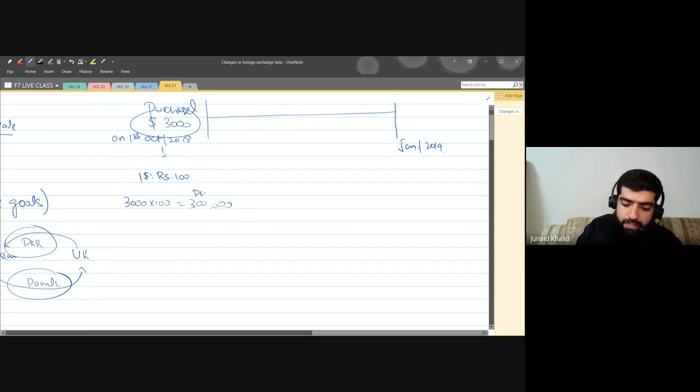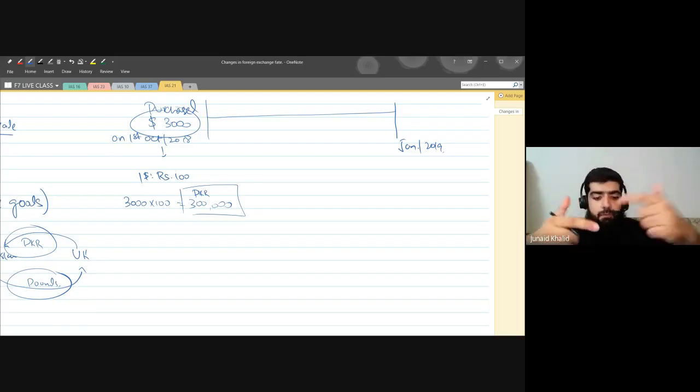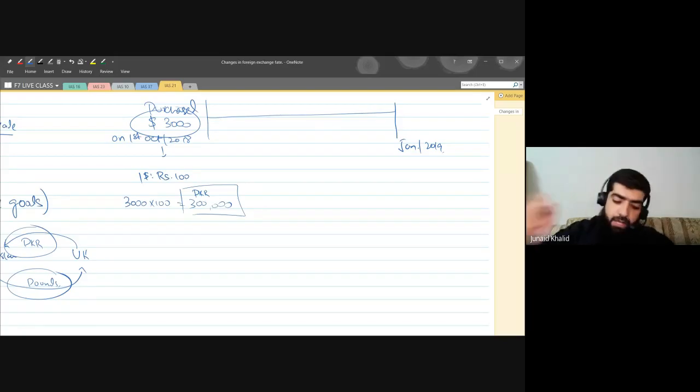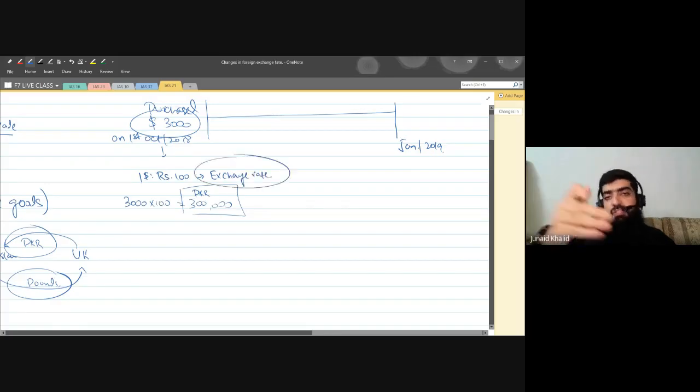I repeat: I purchase goods in dollars, $3,000, but obviously I'll be recording that amount in my local currency, so I multiplied it by 100. Why? Because of the exchange rate, the rate at which international currency can be exchanged.